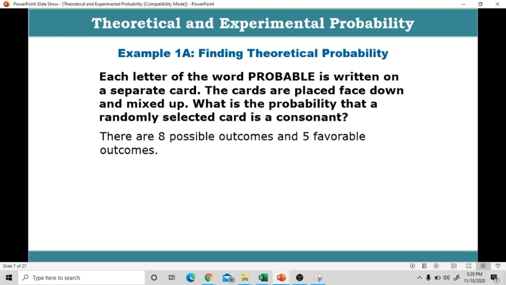There are 8 possible outcomes, because the word probable consists of 8 letters. And there are 5 favorable outcomes, because the word probable has 5 consonants. These are P, R, B, B, L. Therefore, the probability that a randomly selected card is a consonant is equal to 5 all over 8.